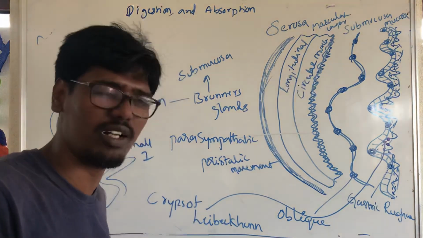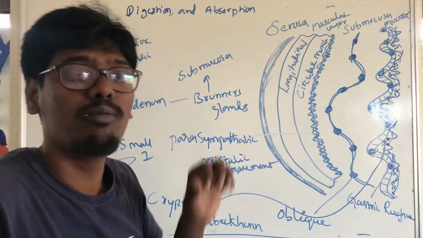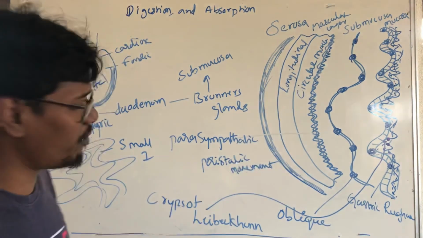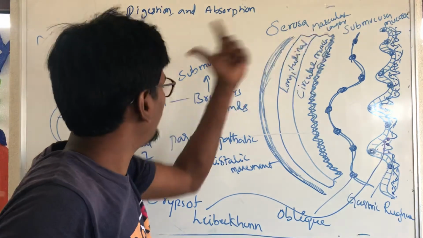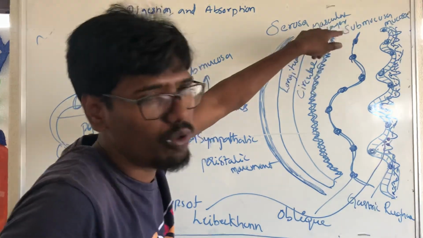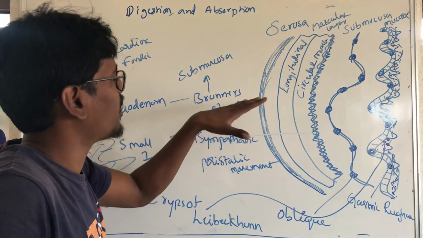The small intestine also has 5 layers, and the stomach also has those 5 layers. But for the differentiation, in the duodenum the submucosal layer has Brunner's glands.